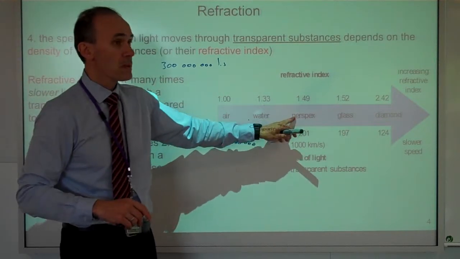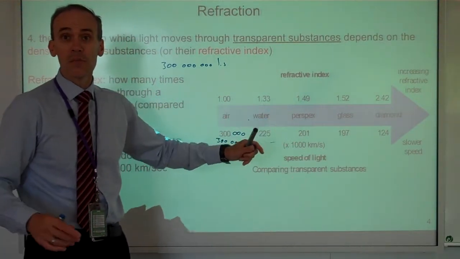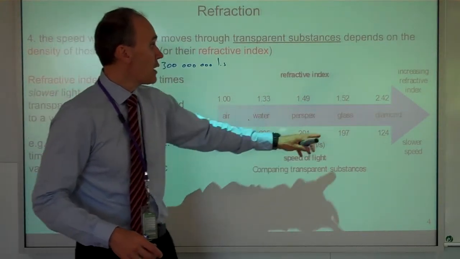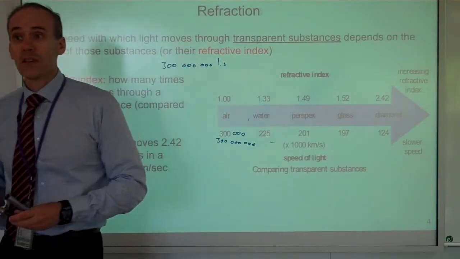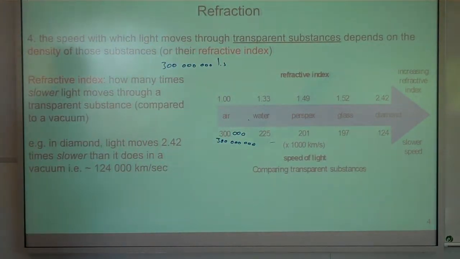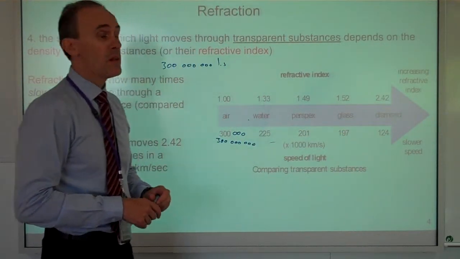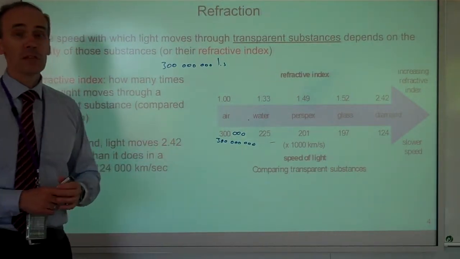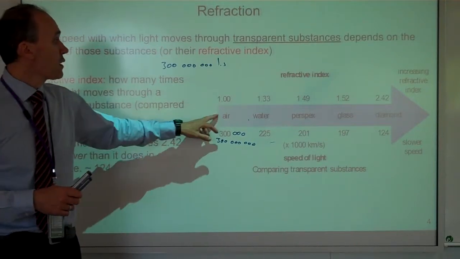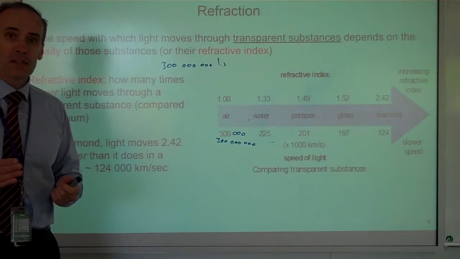You put it in perspex, this clear plastic, and it slows down to 201, give or take, million metres per second. Glass slows down even more. Diamond is about as high a refractive index as you can get, because light has to pass through, remember, and you're moving at less than half speed, 124 million metres per second. So that is light moving through different substances. And because light speed changes in different substances, light will bend when it comes in.